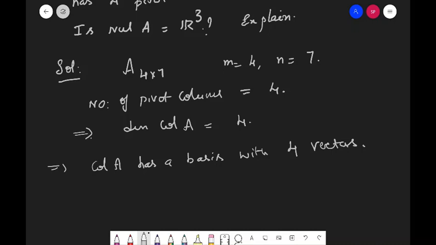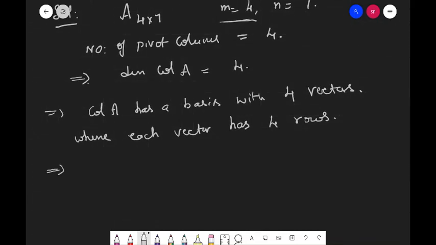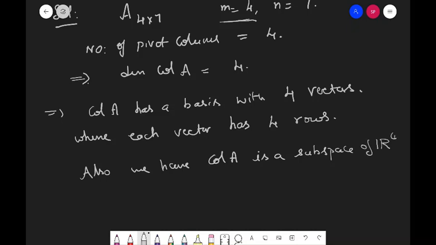a basis with 4 vectors where each vector has how many rows? It will have m is equal to 4 rows. That implies, and we also know, Col A is a subspace of R4.